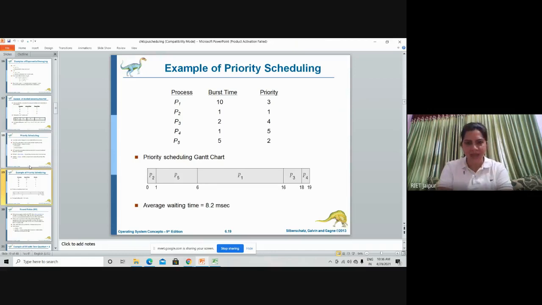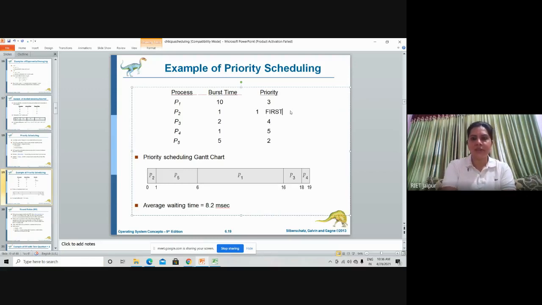Here in this example we have considered non-preemptive priority. We have just initially fixed the priority and accordingly we have executed the processes. This is on first priority, so we execute it first. After that, this is on second priority. Similarly P5, so we can execute that first priority process P2.